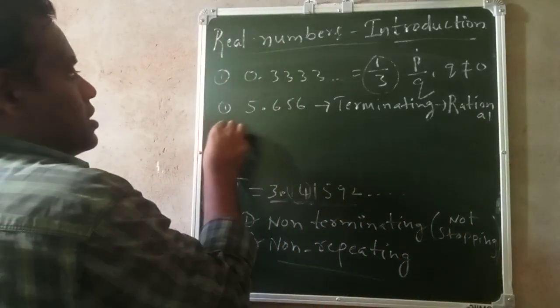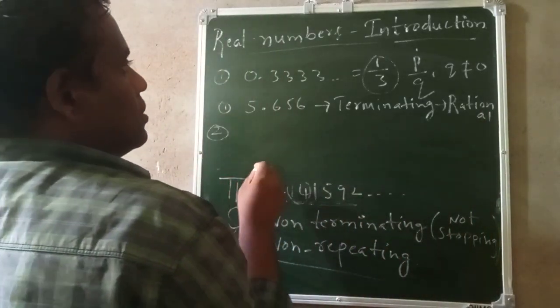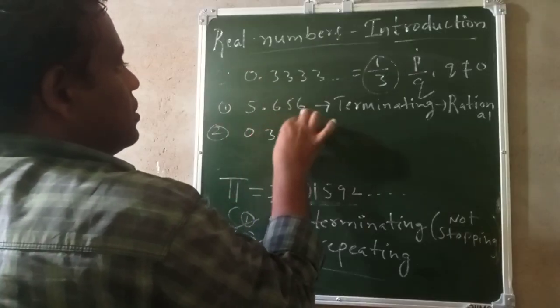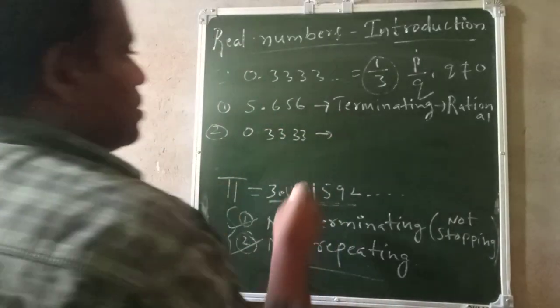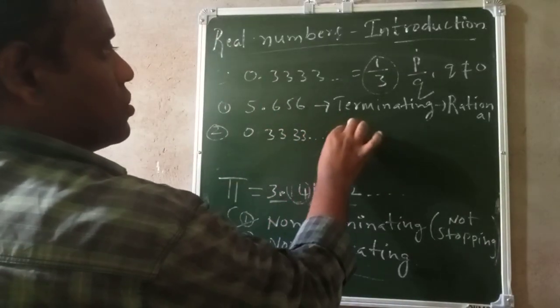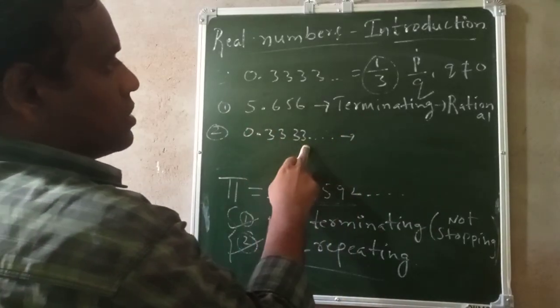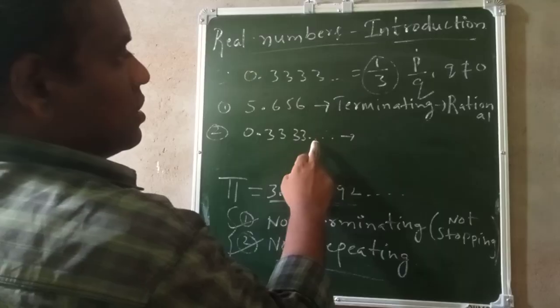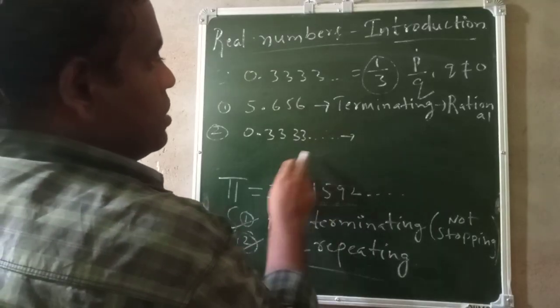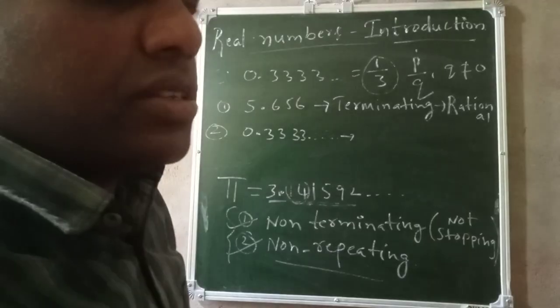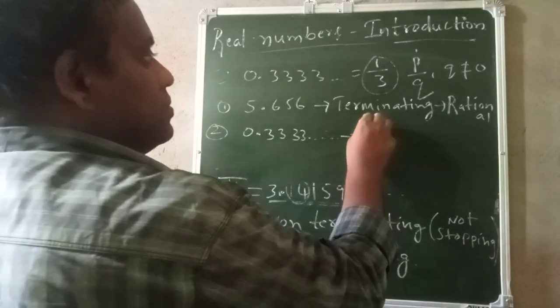Rational number. Next, another example I will take. This only I will take: 0.33333, and I will put dot dot dot also. So after the decimal point, the numbers are not stopping like this. The numbers are continuing. Dot dot dot means numbers are continuing. So when numbers are continuing, it means non-terminating.